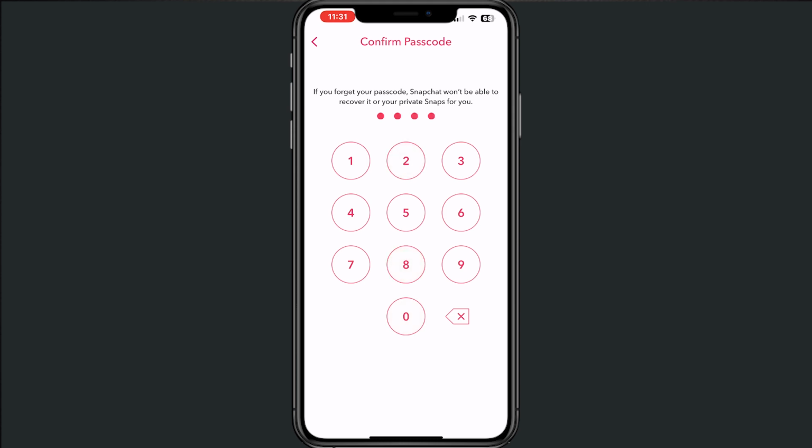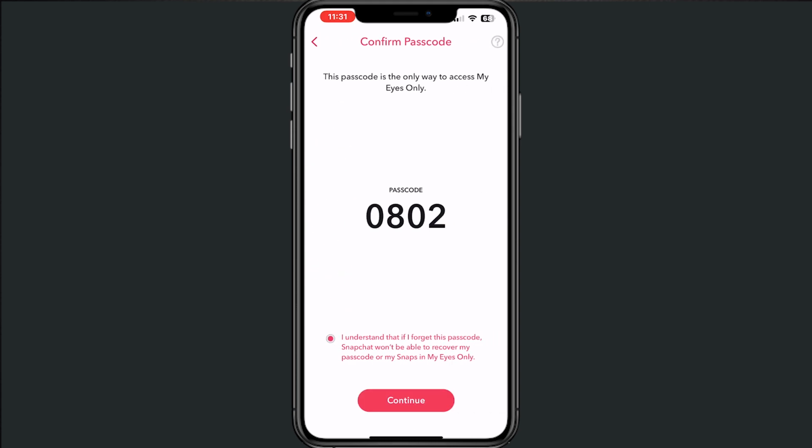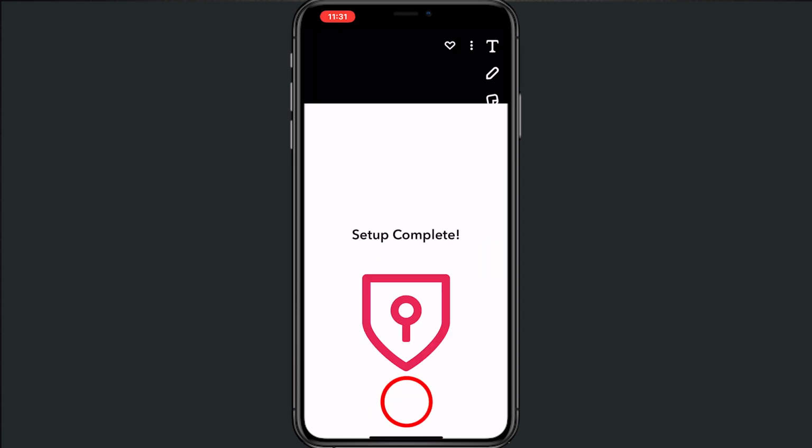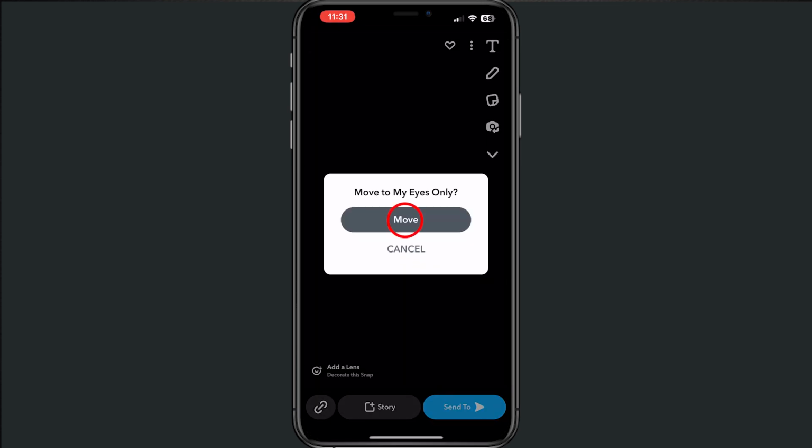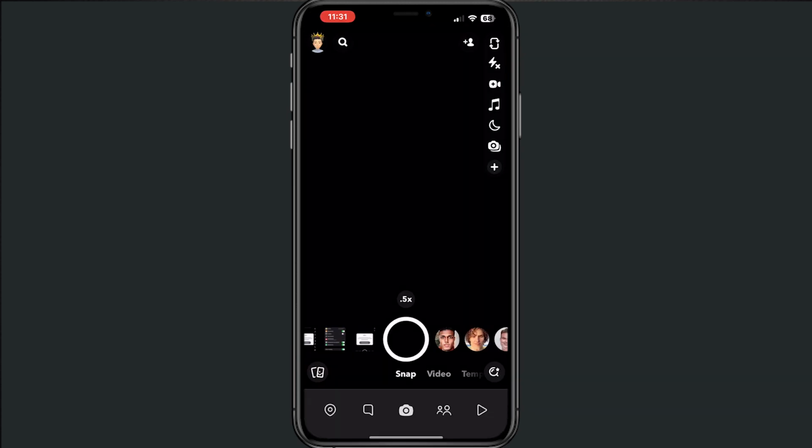Again. I understand, this is my passcode. Finish. Move. And now this picture is in My Eyes Only from my camera roll.